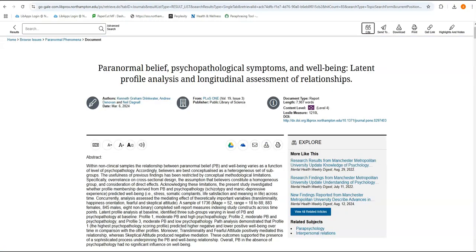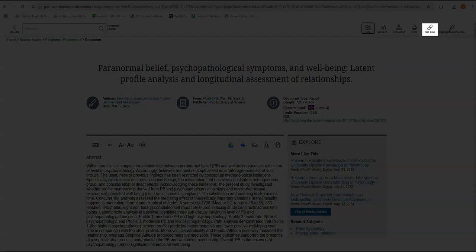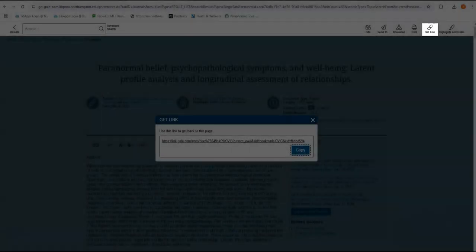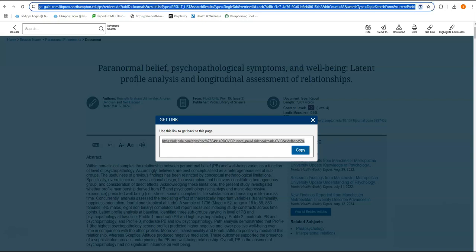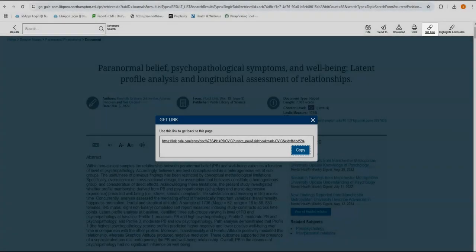Another tool that we have in Gale is the Get Link tool. This is what you will use, copy paste this and throw it into an email or a Word document for yourself. This is what you will use to get back to this page every time. Please don't use the top URLs like we copy and paste in Google when using library databases because they will time out after about 24 hours. Use the links the databases provide. And again, that will be Get Link right here. Every database I will show you will have a link option.